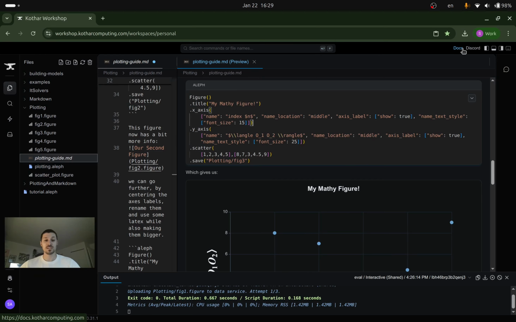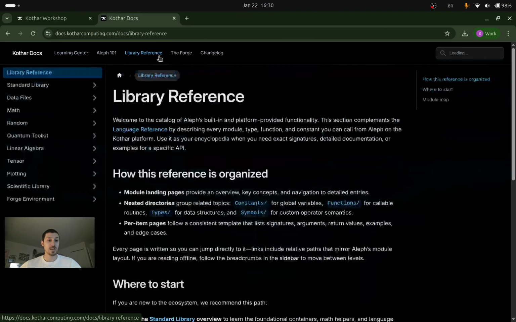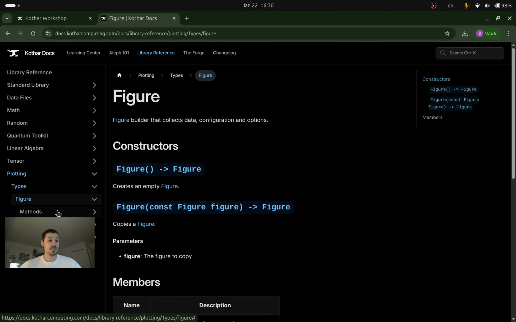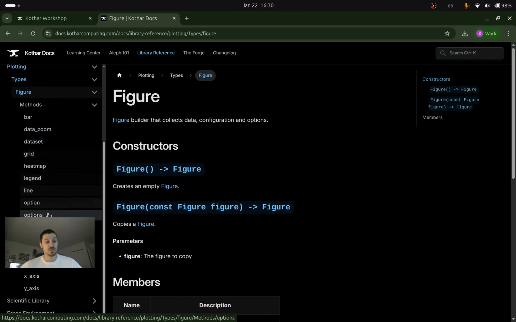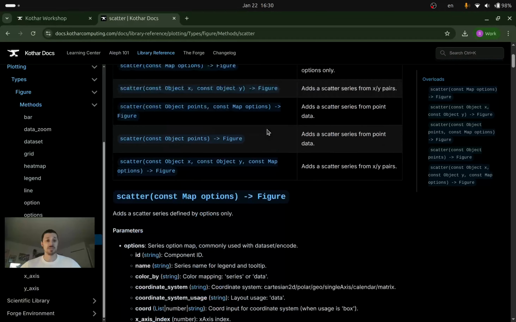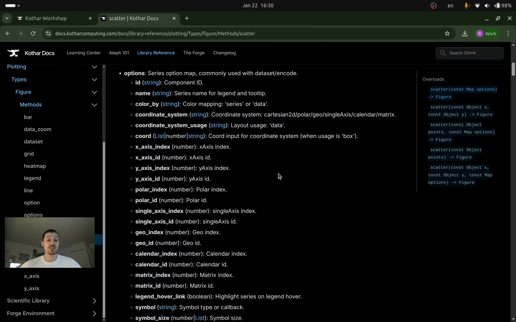If this is confusing, more documentation can be found in our docs, in the library reference, in plotting. There's only one type in the plotting library: the figure. And the figure has a bunch of methods. There are not that many kinds for the moment, but for each choice there are many options. For example, if I go to scatter, the scatter plot method, there are a bunch of possible options, and it tells you what kind of arguments it takes.